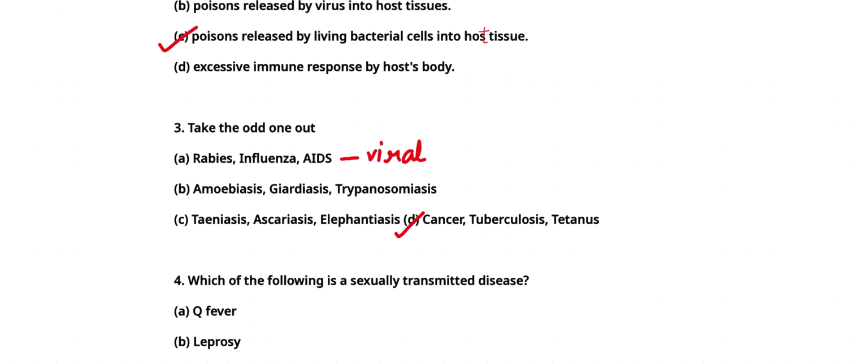These are viral diseases. And these, amoebiasis, giardiasis, trypanosomiasis, are caused by protozoa, and taeniasis, ascariasis, elephantiasis are diseases caused by helminths.